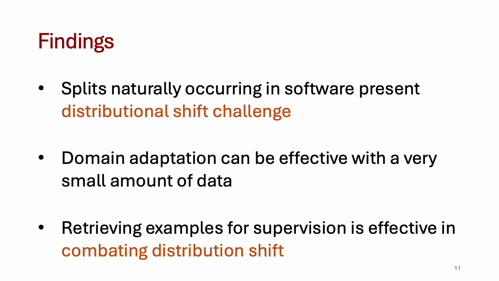To summarize the findings of this work, we saw that the number of splits that occur naturally in software present models for code processing with a distributional shift challenge. We also saw that domain adaptation in these scenarios can be effective with a very small amount of data. In our experiments, we were using just 8, 16, or 32 in-domain instances for domain adaptation. Finally, we saw that retrieving similar examples from training data for the purpose of supervision can be effective in combating this distributional shift. I invite you to refer to the paper for more experimental results and additional details.